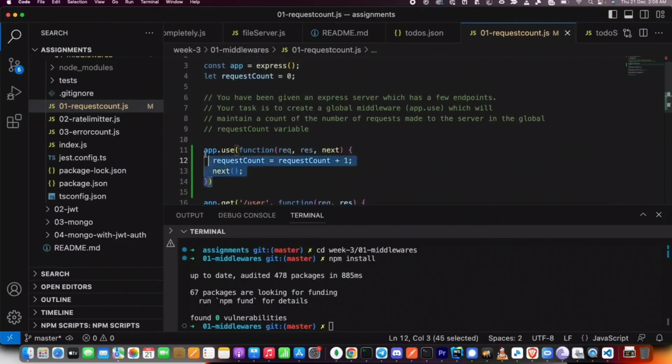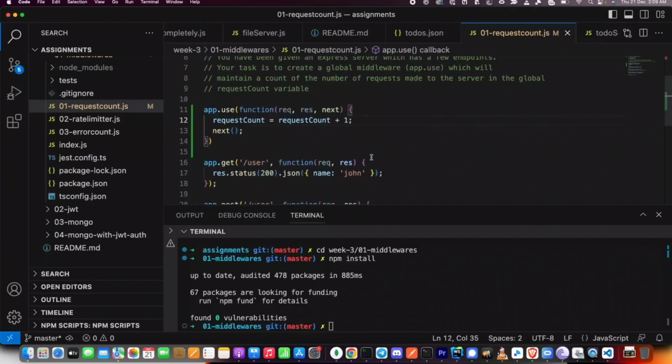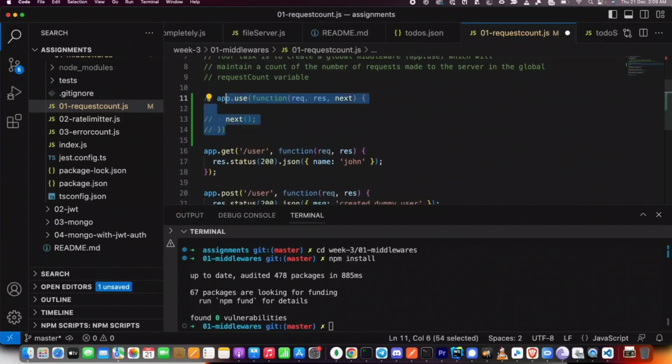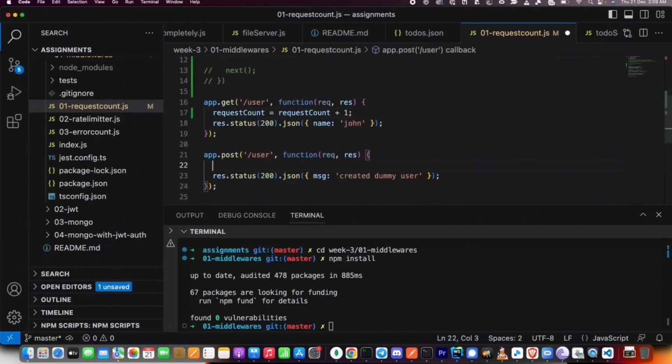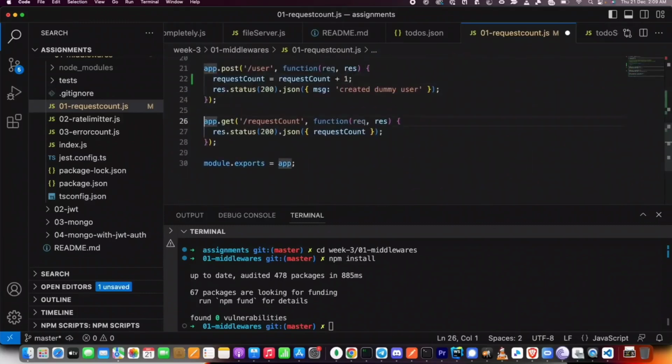Just by adding this much code, I can now keep track of the number of requests sent to my server. This is great. This is one very important metric in backend to make sure your servers aren't getting overwhelmed. You want to keep track of how many people are hitting your servers and how often. This is one way to do it. What is another way? Another way is that I will not define middleware. I will just put this at the top of every function.